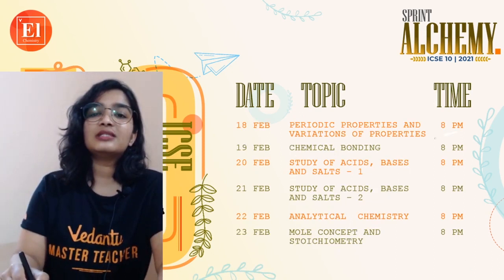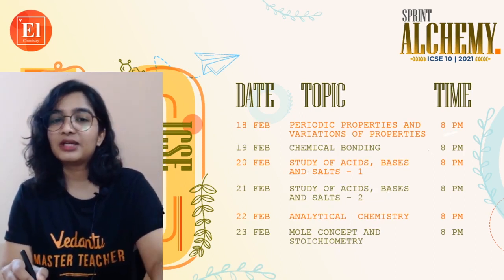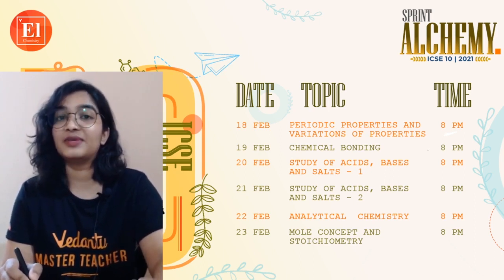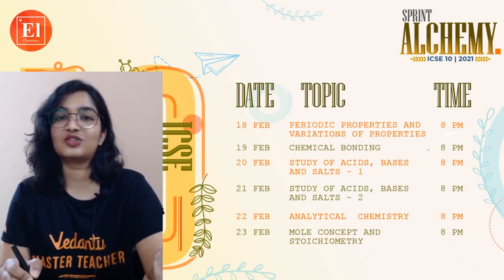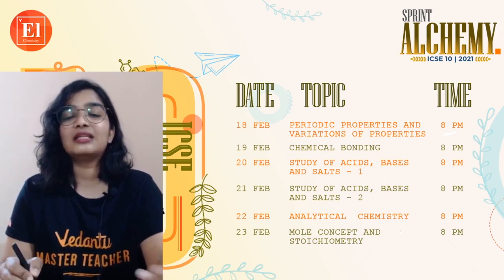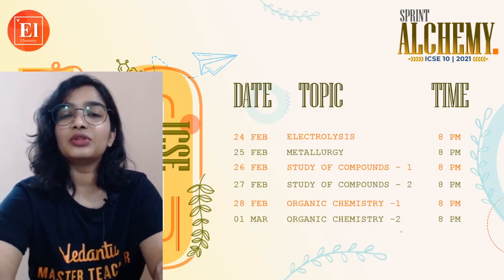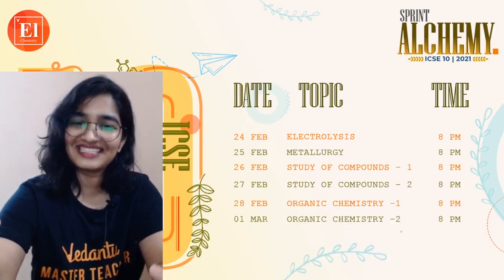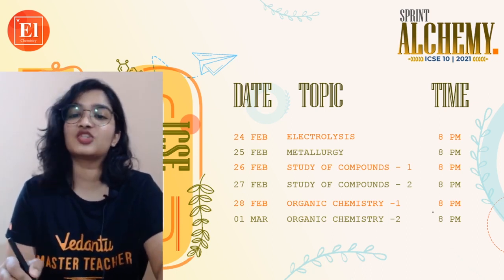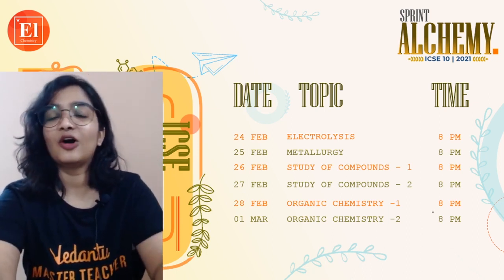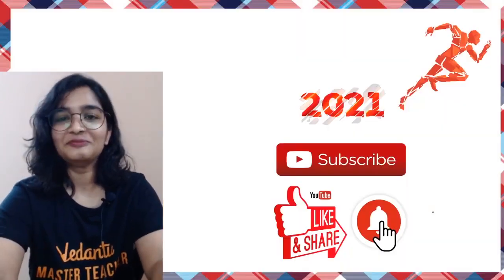Periodic properties and variation of properties on 18th Feb and 19th Feb, chemical bonding on 20th, study of acids, bases and salts part 1 on 21st Feb, part 2 on 22nd, analytical chemistry on 23rd, mole concept and stoichiometry, 24th is electrolysis, 25th metallurgy, 26th and 27th study of compounds, and 28th and 1st March it will be organic chemistry. So ready? Note it down, take a screenshot.